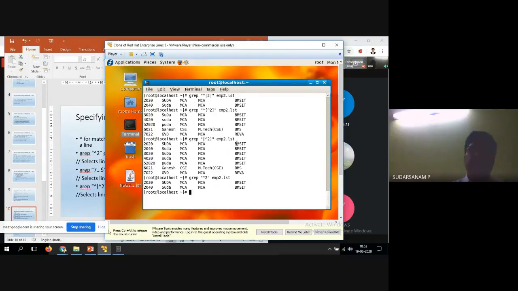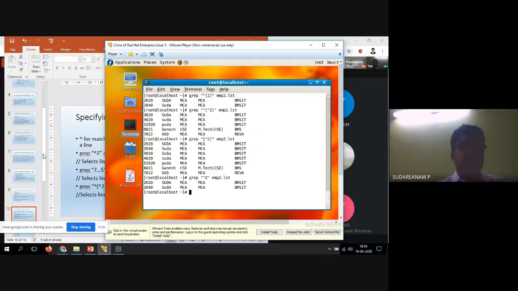Now what I told you is other than the 2. So in that case, what do you have to do? First cap symbol, open the bracket, one more cap, and the number you don't want to display, that is the 2. Next, close the bracket, then the file name. So this is what regular expressions are. Sir also might have told you with small examples yesterday, and today using the grep command we have used the dot, star, cap, star dot, all the symbols, how to utilize them using the grep command. That is the way of doing the grep command.